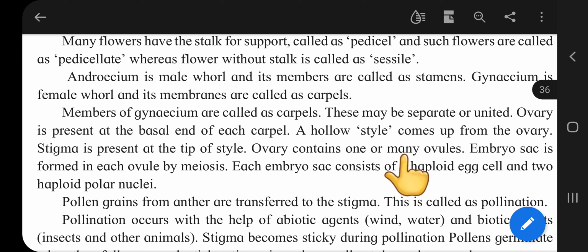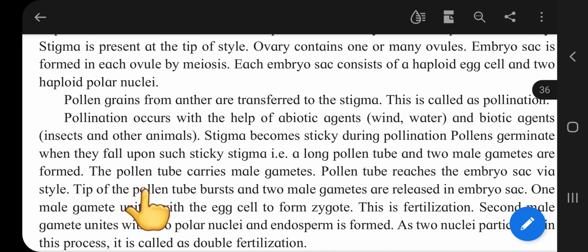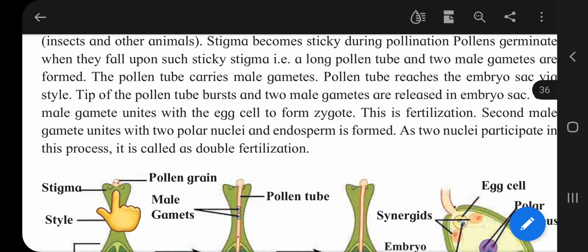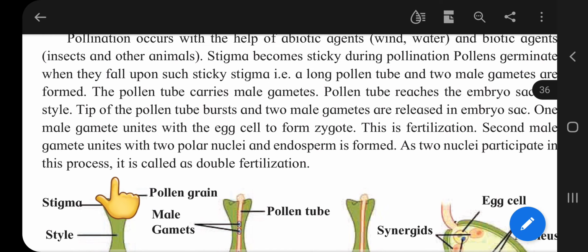The ovary contains one or many ovules. An embryo sac is formed in each ovule by meiosis. Each embryo sac consists of a haploid egg and two haploid polar nuclei. When pollen grains fall on the tip of the stigma, the stigma becomes sticky and the pollen grain germinates.